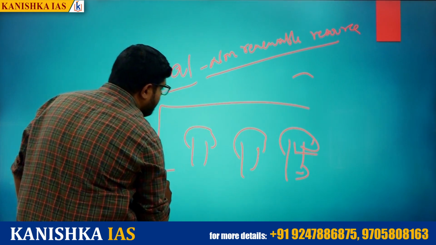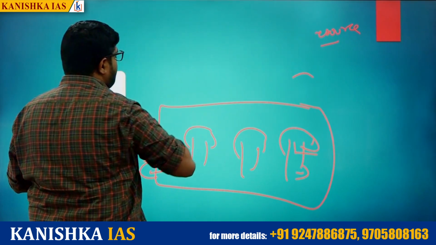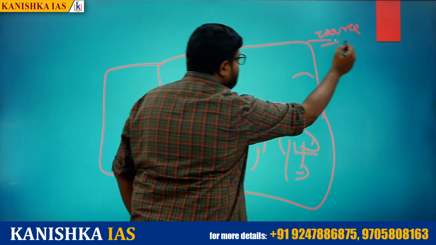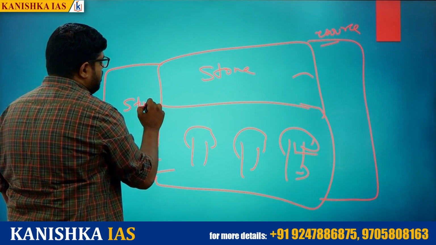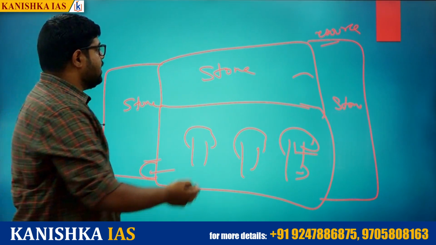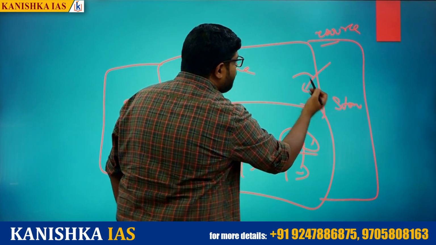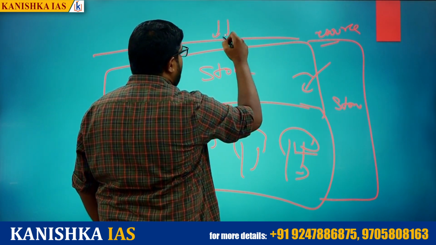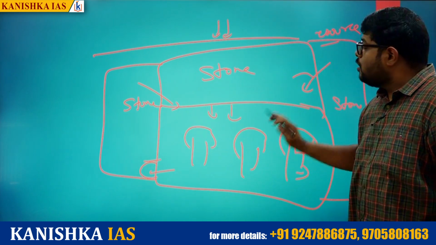These trees were buried inside the ground, and above this again we have a stone formation. This is a stone and this is a stone. So on all sides we have stone. In this condition, what will happen? The pressure will be increasing. That means the weight of the stone will be acting on this place, and again on the surface the pressure will be acting.